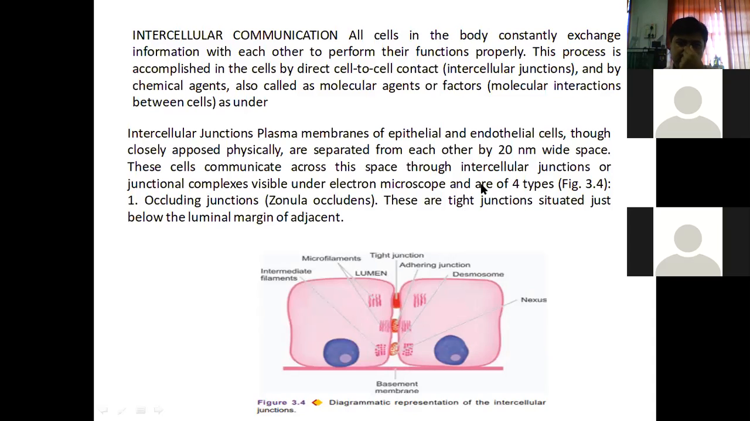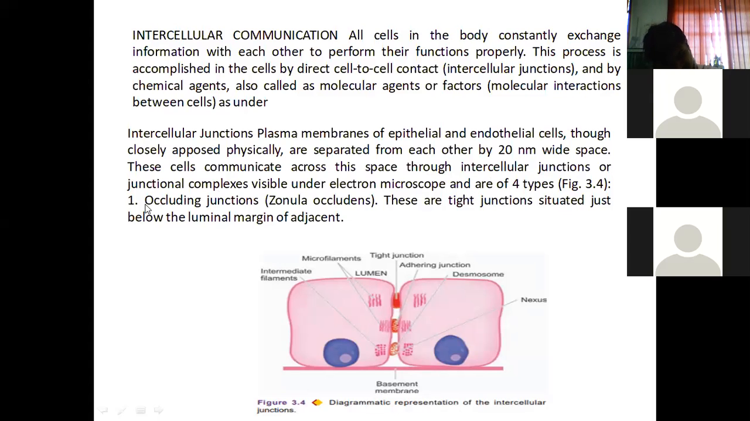Now we will discuss this particular part: these cells communicate across this space through intercellular junctions or junctional complexes, visible under the electron microscope. These junctions are visible under the electron microscope and are of four types.